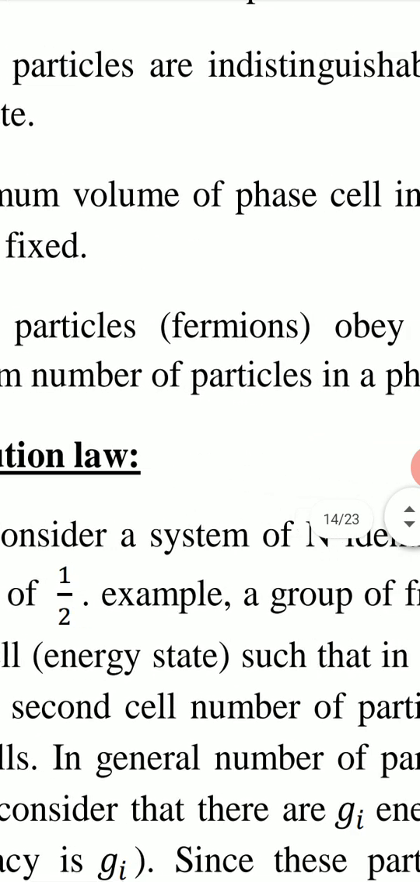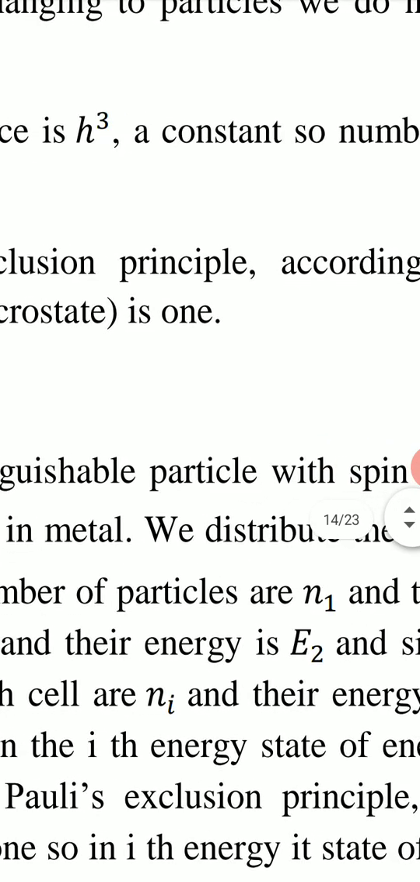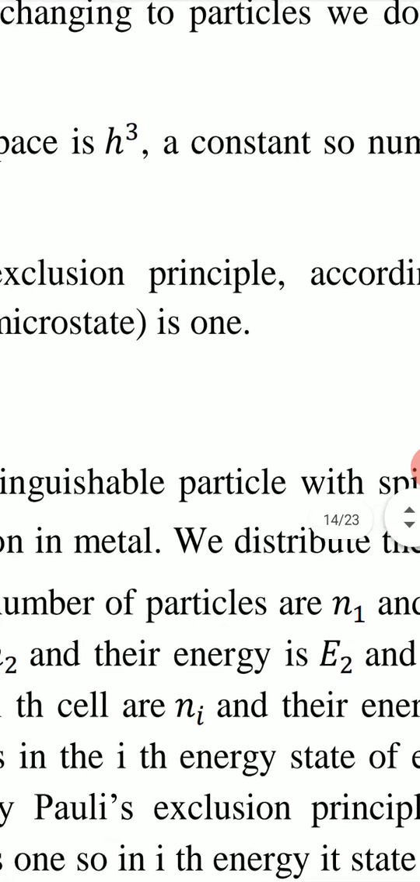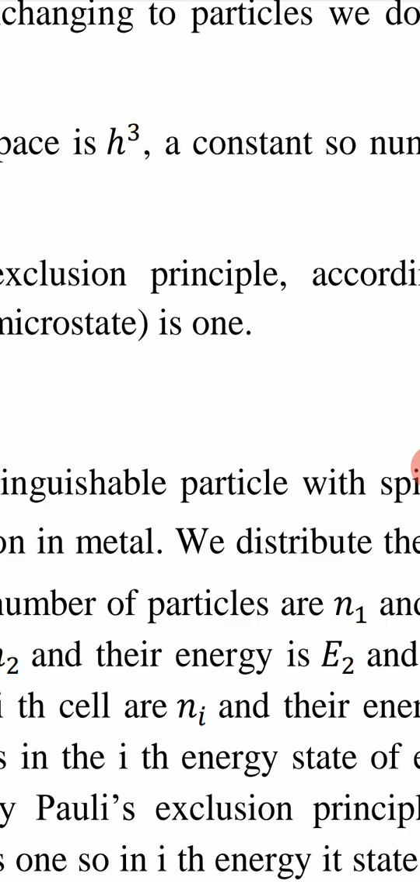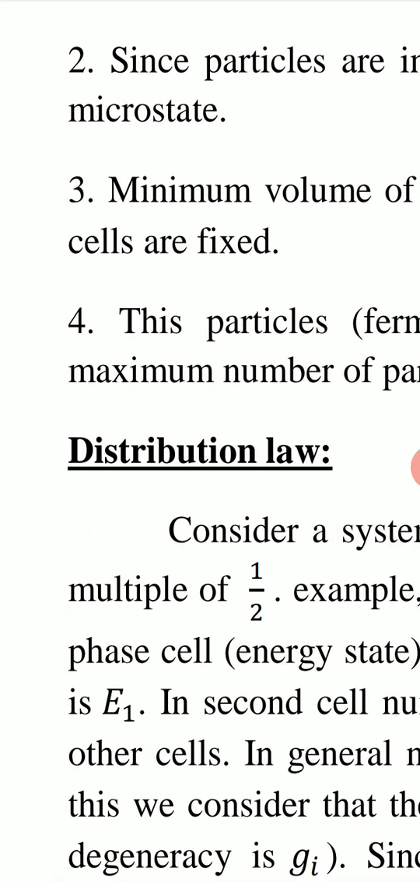Number three, minimum volume of phase cell in phase space is h cube. In phase space, smallest volume element is phase cell. It represents a microstate. So volume of phase cell in phase space is h cube, which is constant. H here is Planck's constant. So number of phase cells are fixed.